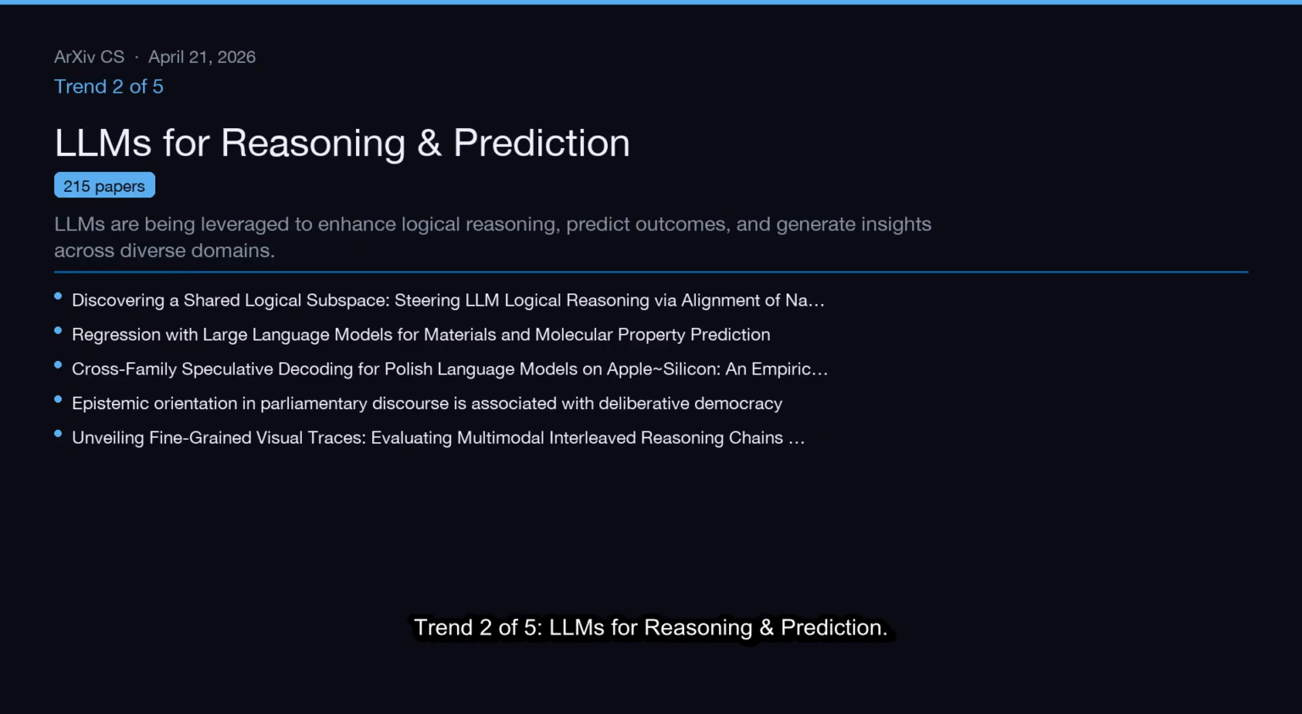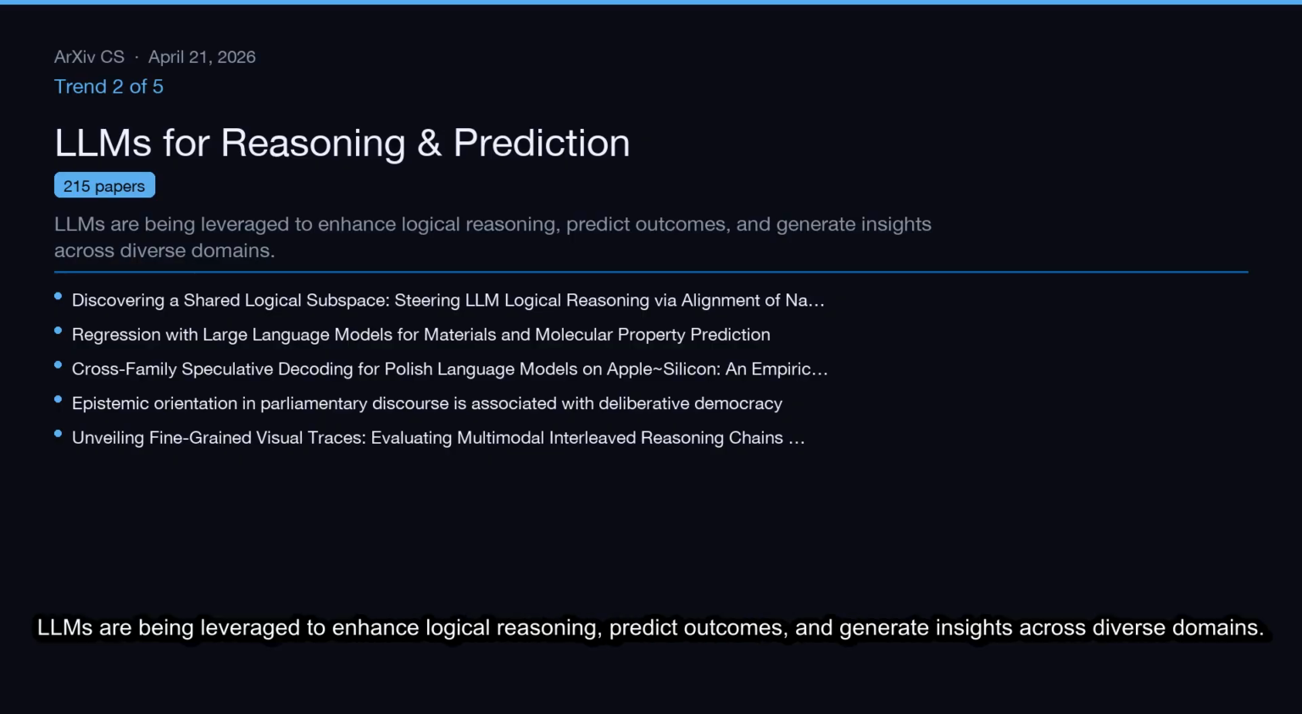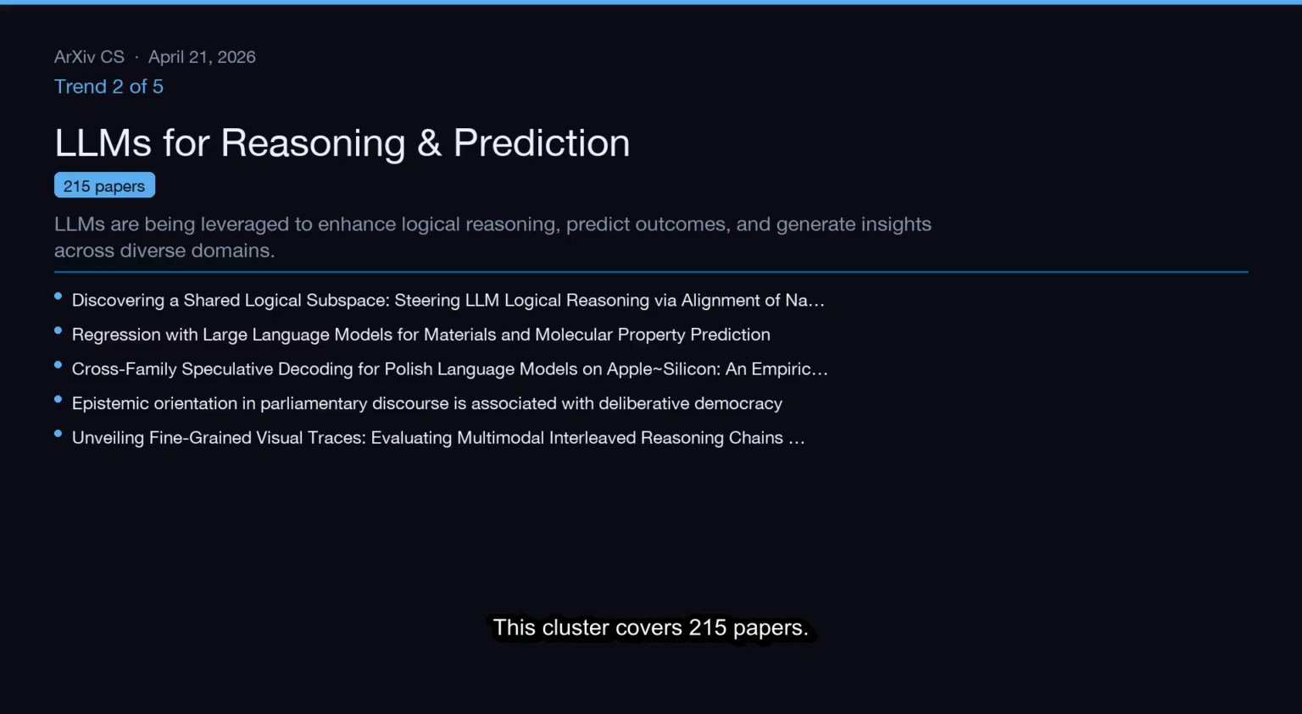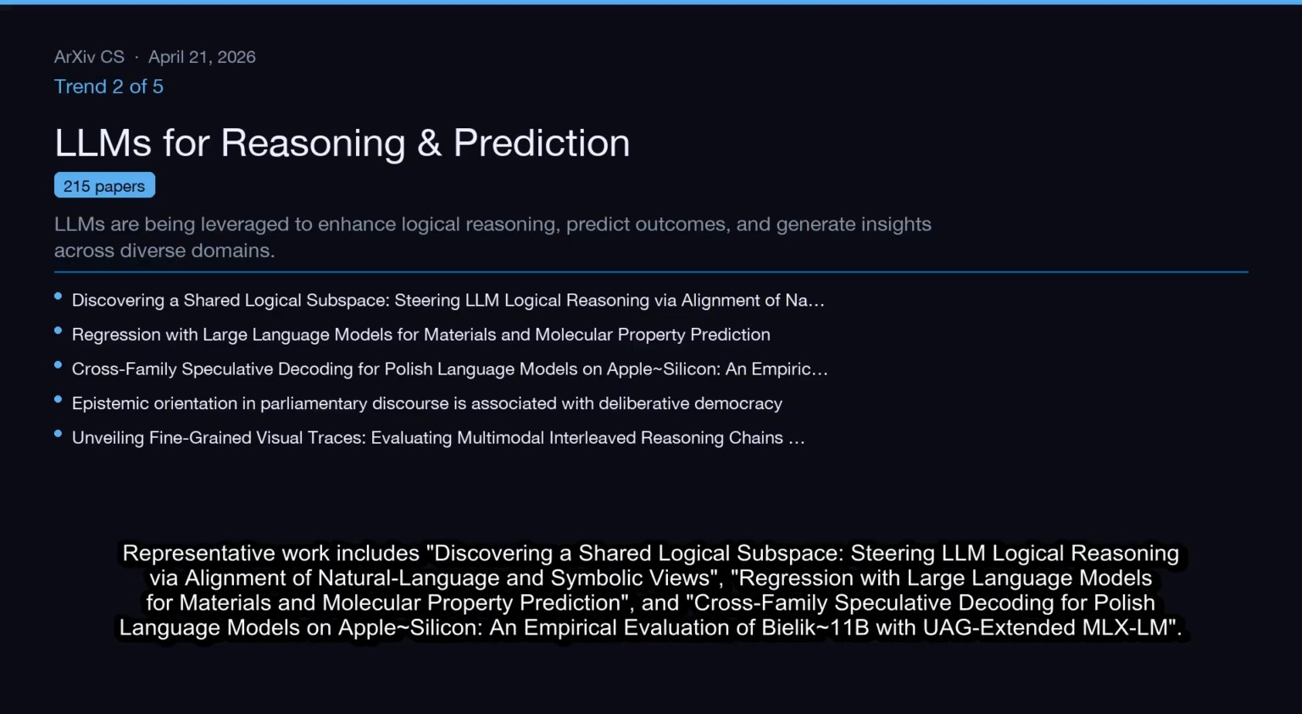Trend 2 of 5, LLMs for reasoning and prediction. LLMs are being leveraged to enhance logical reasoning, predict outcomes, and generate insights across diverse domains. This cluster covers 215 papers. Representative work includes discovering a shared logical subspace, steering LLM logical reasoning via alignment of natural language and symbolic views, regression with large language models for materials and molecular property prediction, and cross-family speculative decoding for Polish language models on Apple Silicon, an empirical evaluation of BIELIK 11B with UAG extended MLX-LM.